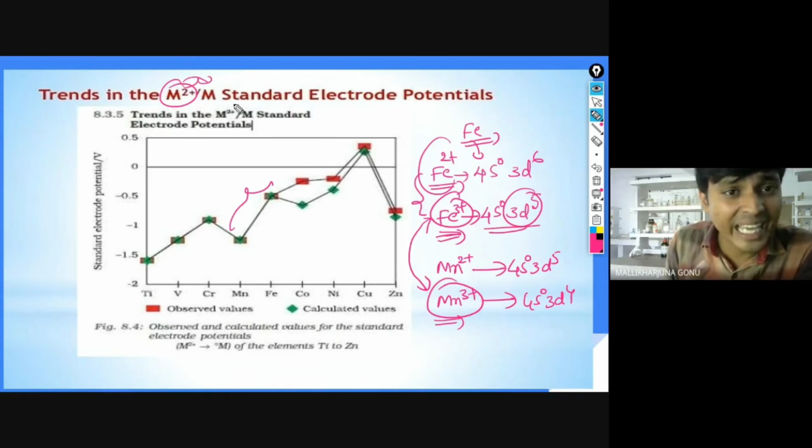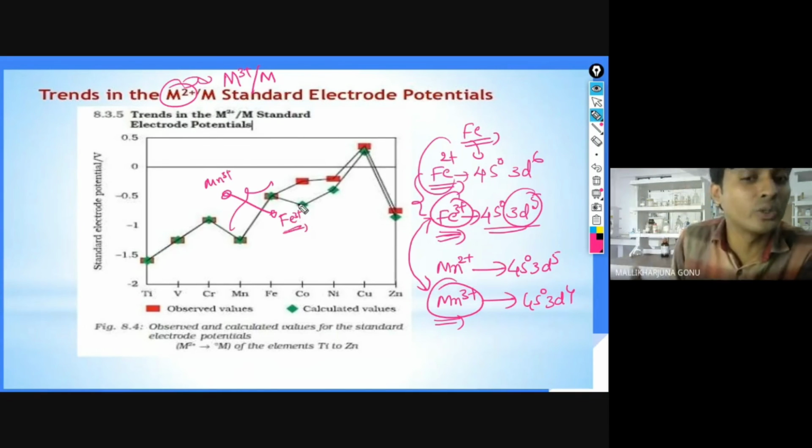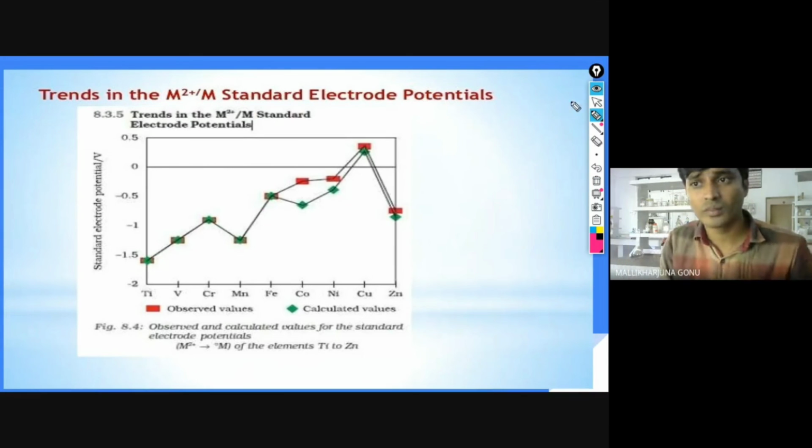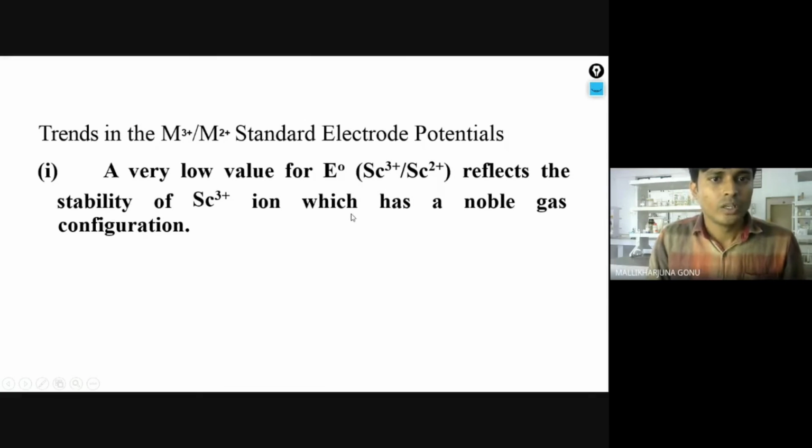How is it in Mn2+? For example, if I take M3+ and M2+, if I have to make a graph for it, what will it be? Mn will be above and iron will come down, because compared with Mn3+, Fe2+ to Fe3+ is a good reducing condition, like that. Is it clear, Aishwarya? Yes, sir. Very good. So trends in the M3+ to M2+ standard electrode potentials.